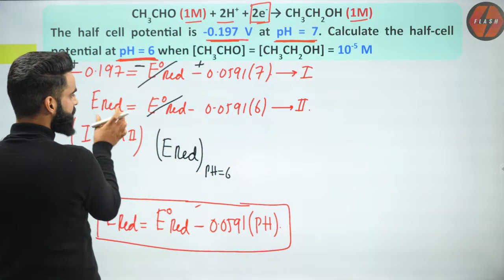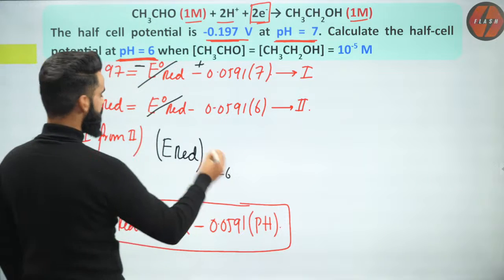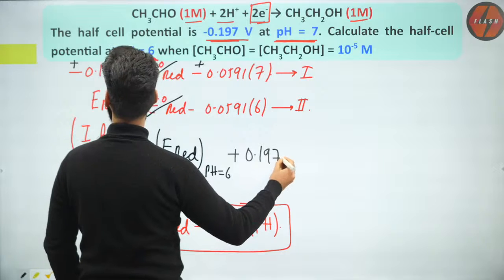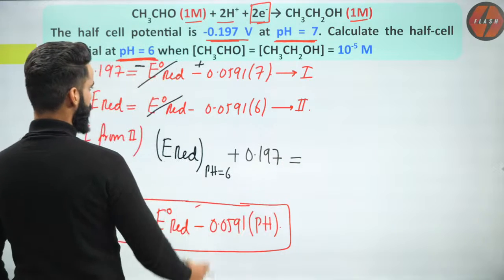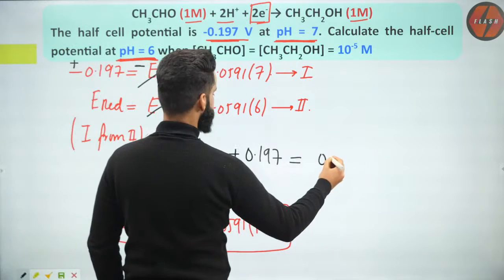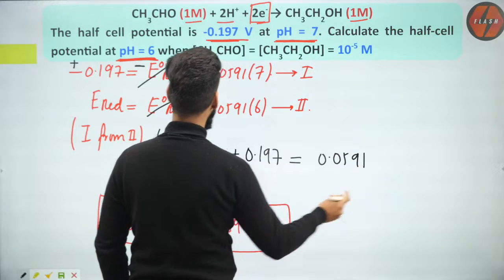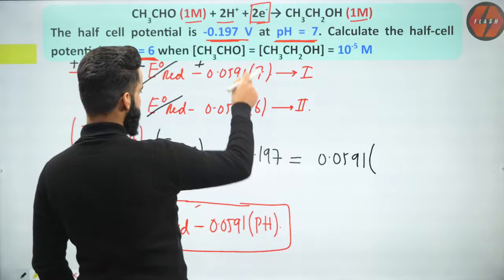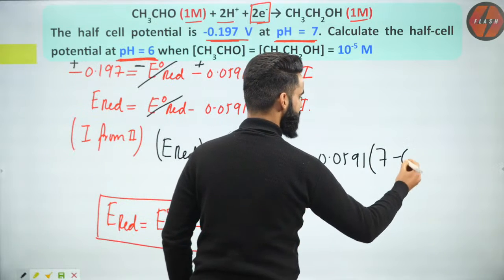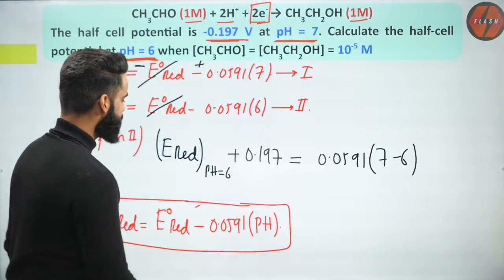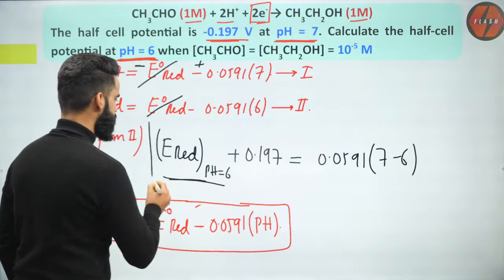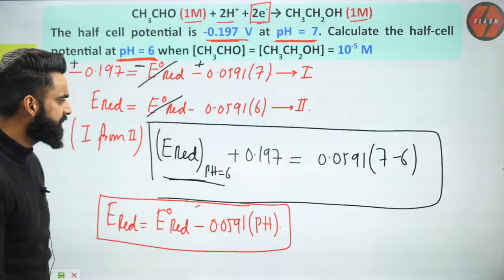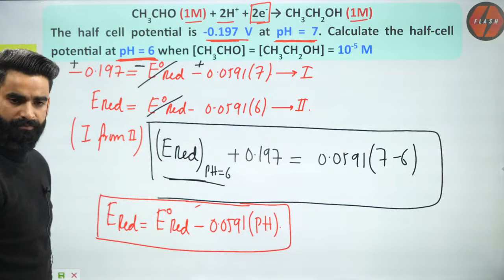This is the reduction potential of the electrode when the pH of the solution is 6, and it's going to be plus 0.197 volts equal to 0.0591, I'm taking common, and over here it is going to be 7 minus 6. So can't we get the value of reduction potential from this equation? Very simple. Got it?